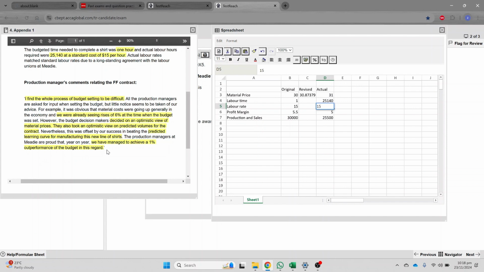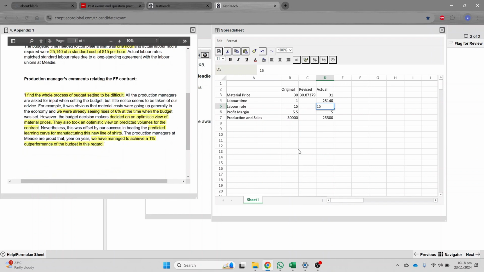This is something you need to consider when you are writing this statement, because they learned faster than what they were expecting. So technically, it should be part of the budget, because when you are saying that the extra cost of poor planning should be included in the budget, then definitely the benefit of poor planning should also be part of your budget. So technically, this 1 hour time should not be 1 hour, it should be 99%, because they were expecting a 1% saving in this case. So this times 0.99. All right.